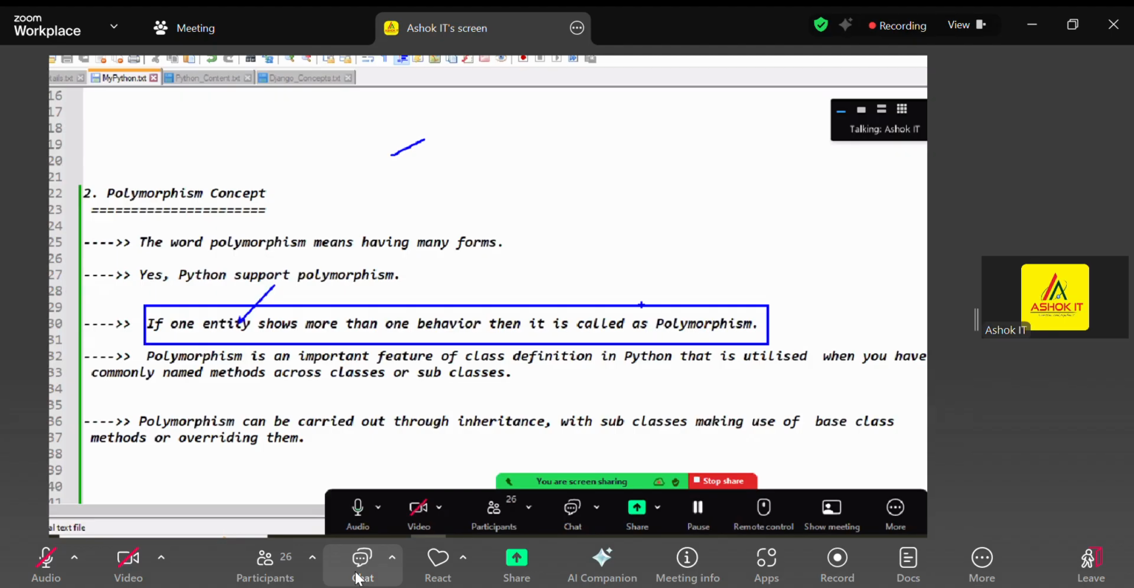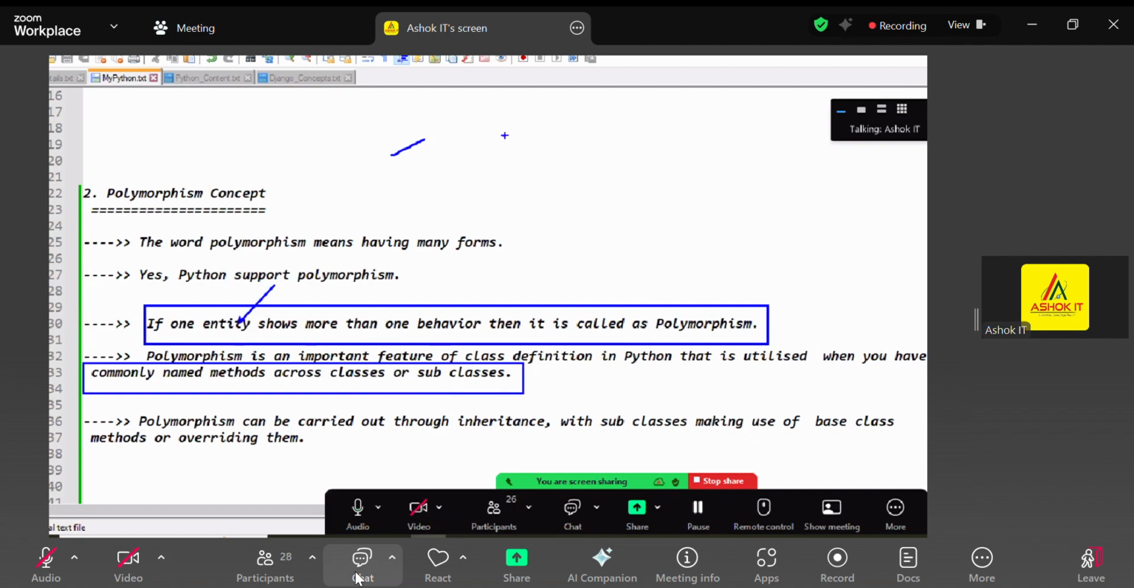For example, I have one method or one function. Depending on the inputs, the function executes differently based on the inputs. That is called polymorphism. So polymorphism is an important feature of the class definition in Python, and it is utilized when you have commonly named methods. When we want commonly named methods across the classes or subclasses, then we can use this polymorphism concept.